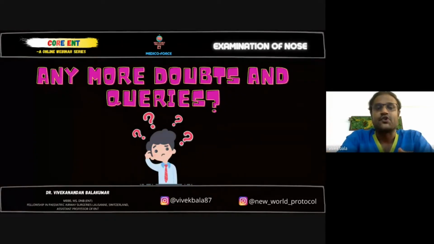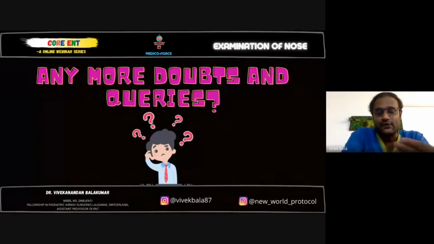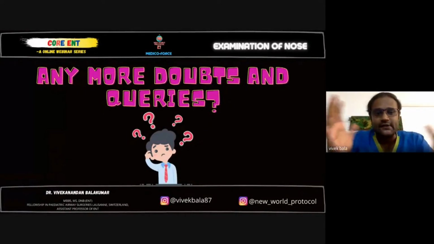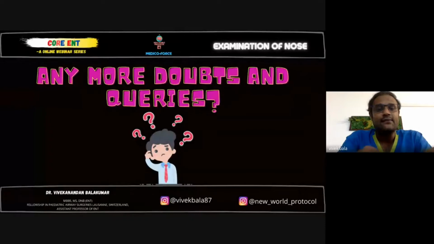Moving on to the posterior rhinoscopy, we perform it with a post-nasal mirror examination, which is a St. Clair Thomson's post-nasal mirror. Depress the tongue using a tongue depressor with the mouth open, the patient right in front of you. Introduce the mirror into the oral cavity and visualize the areas in the post-nasal area: the nasopharynx, the eustachian tube laterally, fossa of Rosenmuller, torus tubarius. Then you will see the posterior wall of the nasopharynx, the posterior end of the nasal septum, all three turbinates, choana, and the nasal end of your soft palate and uvula.